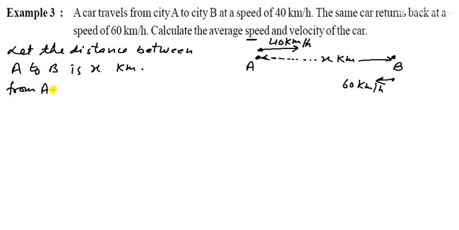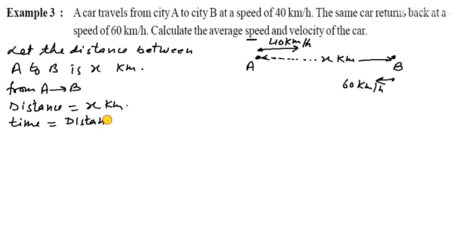Now from A to B, the distance is given as x kilometer and time is distance upon speed.